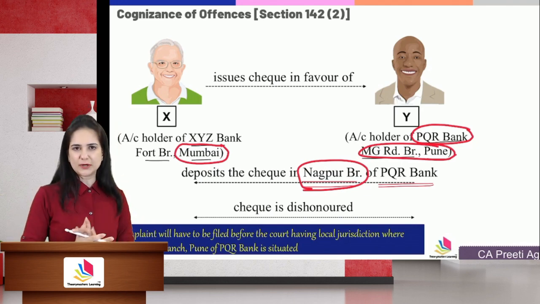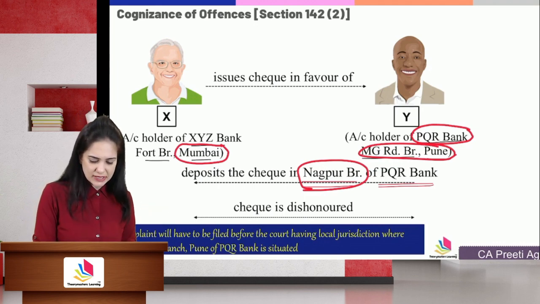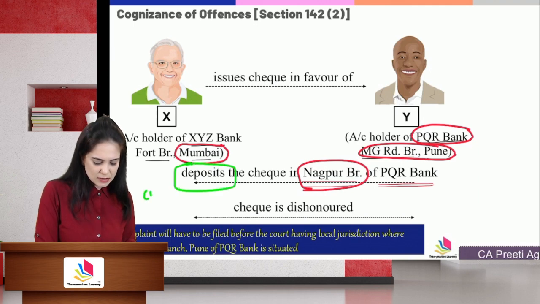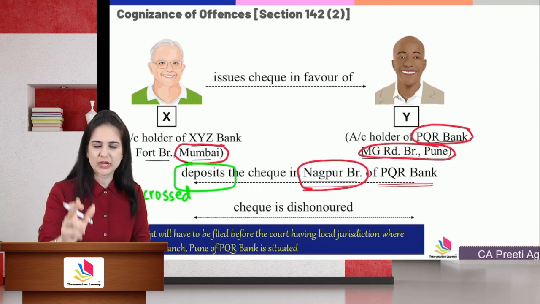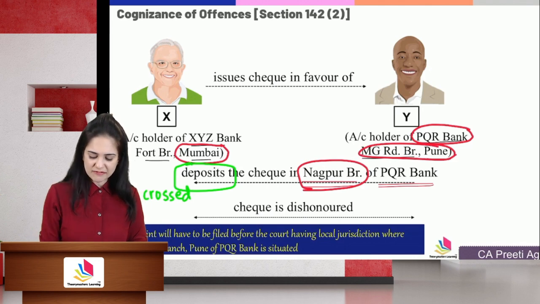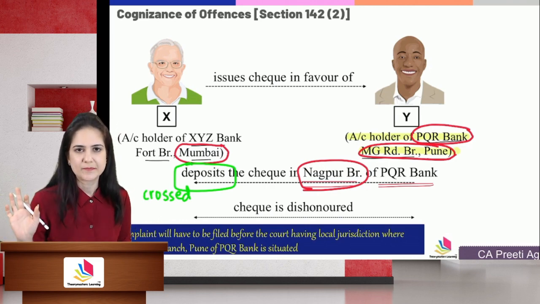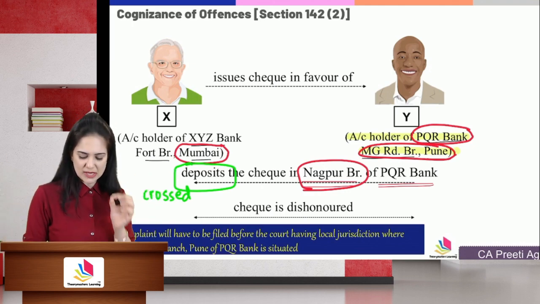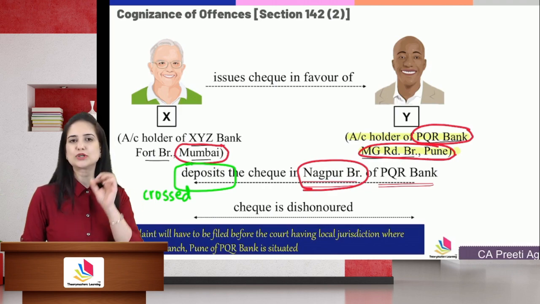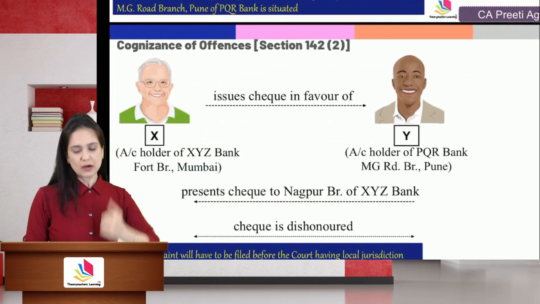So in section 142, they have clarified very clearly that in case you are depositing a check, it means that it is a crossed check. Only a cross check has to be deposited, no? If it's a cross check and you're depositing the check, it is dishonored, the case will be filed in the court having jurisdiction where the account of PQR Bank, MG Road branch, Pune is located. So if it is a cross check, the case will be filed in the court having jurisdiction where the PQR Bank, MG Road branch of Pune is situated. What if it is a bearer check?